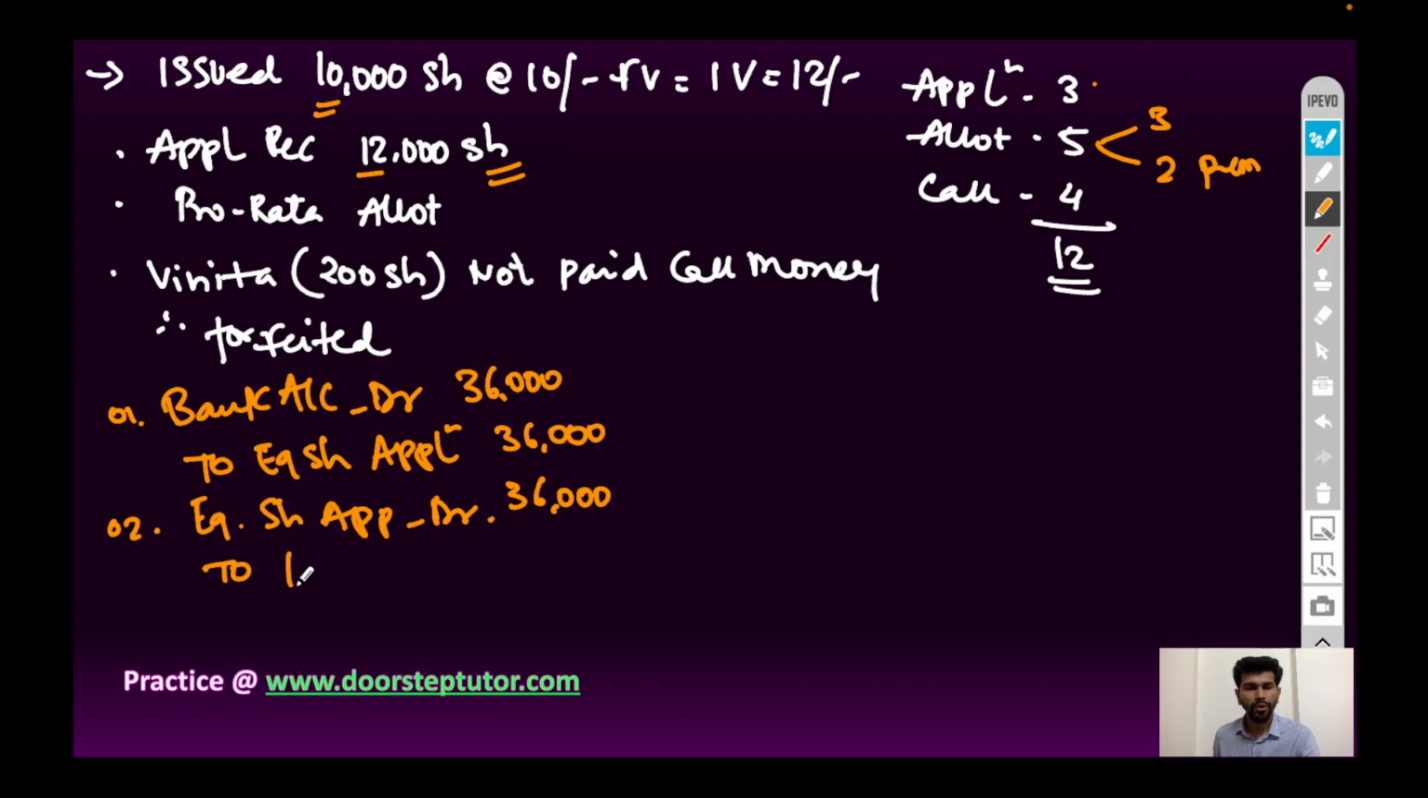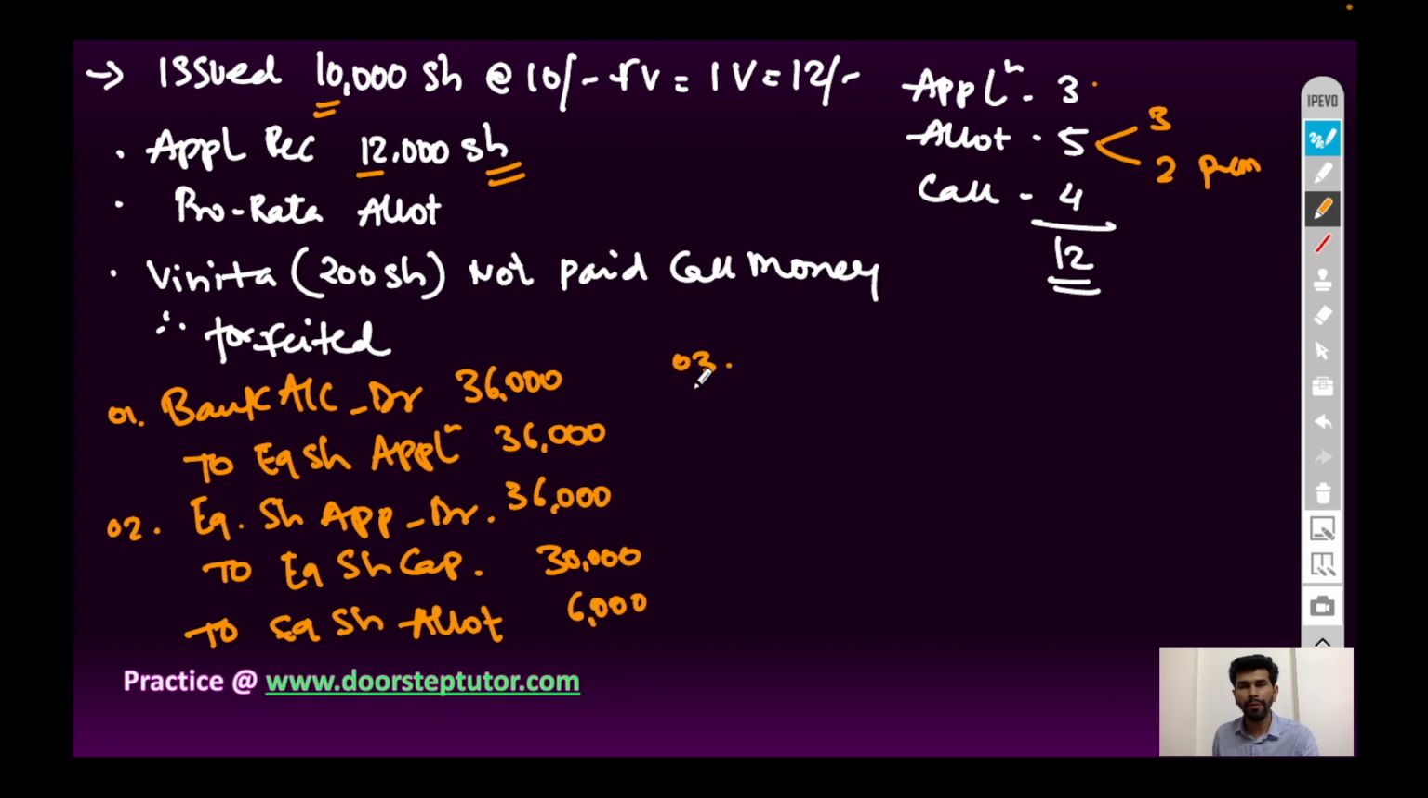Now to equity share capital account, to equity share allotment account. Equity share capital will be credited with 10,000 into 3, the actual amount which is related to application money. So 10,000 into 3 rupees, 30,000 rupees, and the balancing 60,000 rupees, which is extra and received in excess of actual money, will be credited to allotment account.